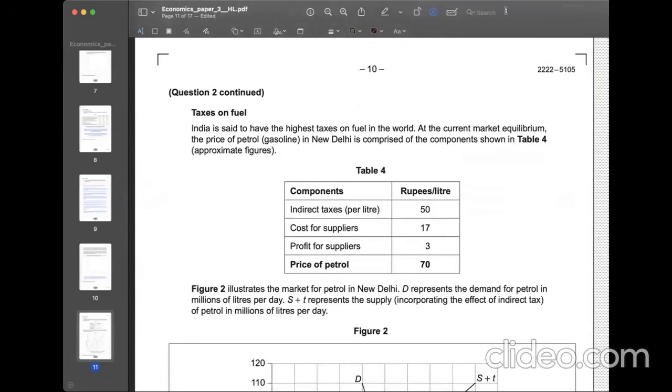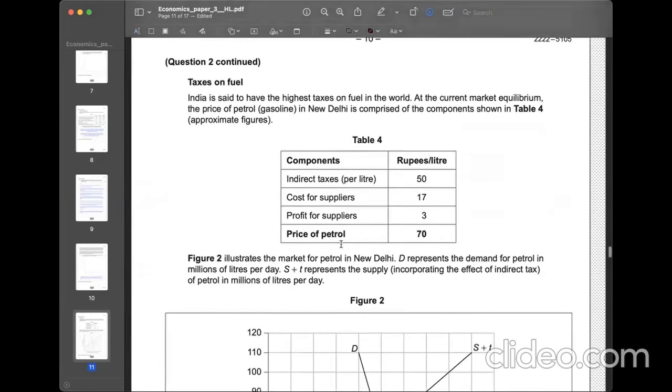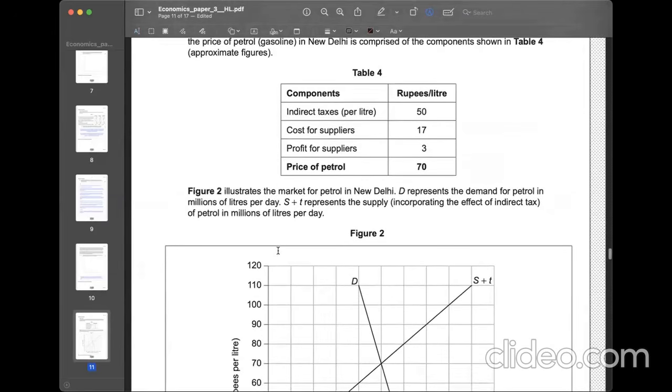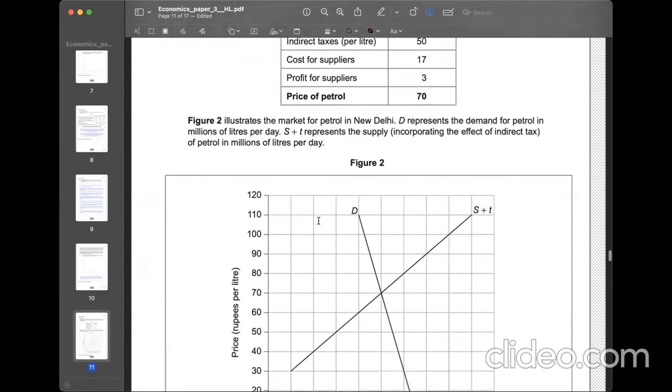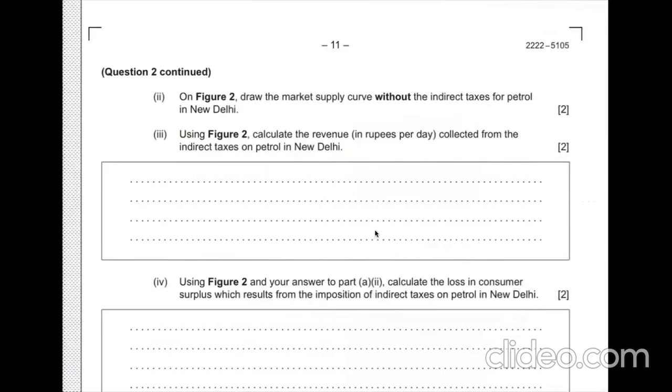Next information, taxes on fuel. India is said to have the highest taxes on fuel in the world. At the current market equilibrium, the price of petrol in New Delhi is comprised of the components shown in table 4. Okay, cost, profit. Figure 2 illustrates the market for petrol in New Delhi. Then on figure 2, draw the market supply curve without the indirect taxes for petrol in New Delhi.